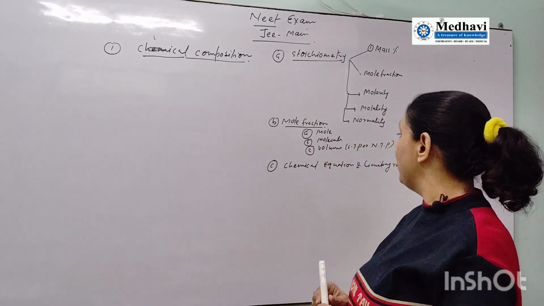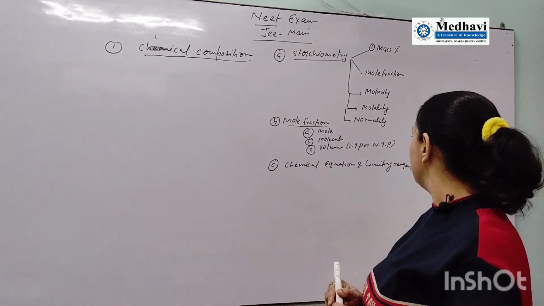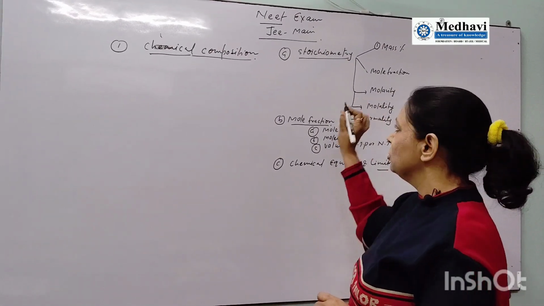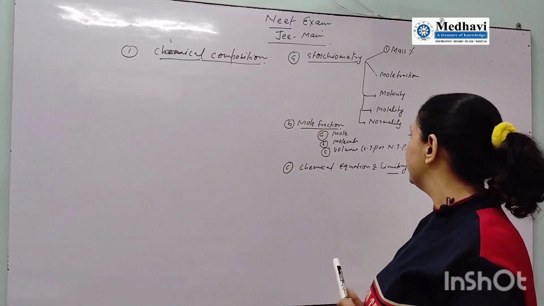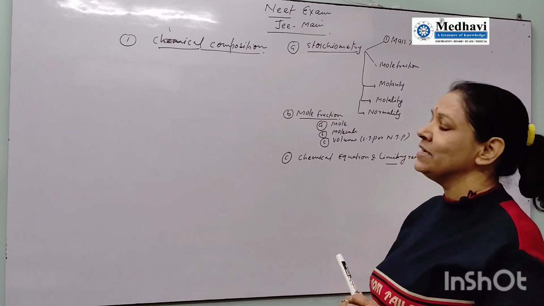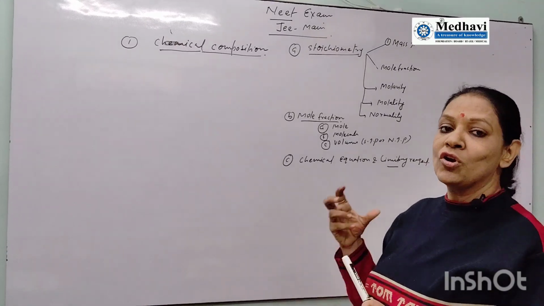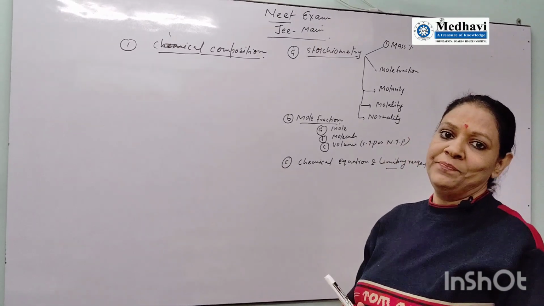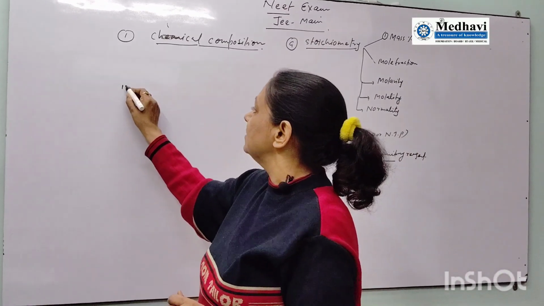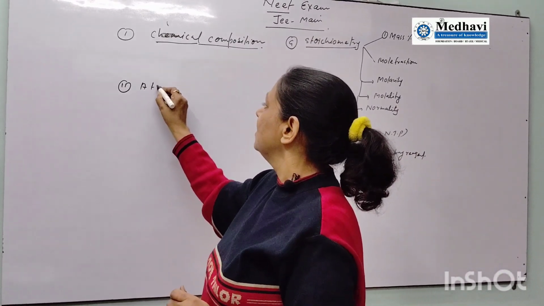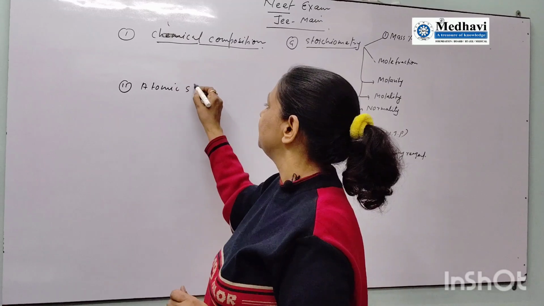So this is the information. One more very important thing is the limiting reagent. So from this chapter, if you focus on stoichiometry, mole fraction and chemical equation, you can easily solve the questions in competitive examinations. The second part is from atomic structure.